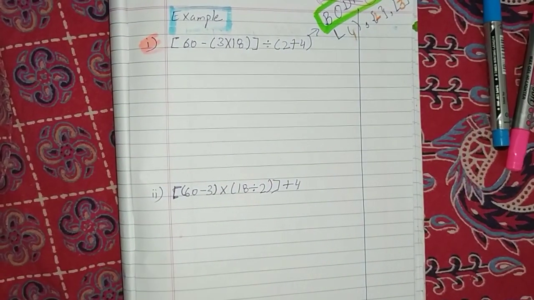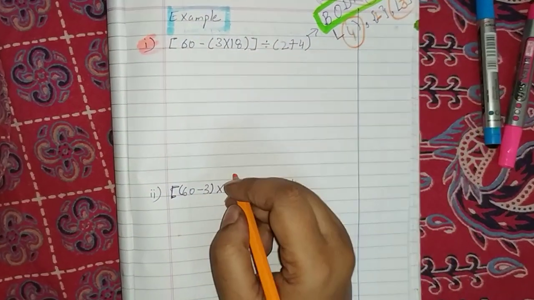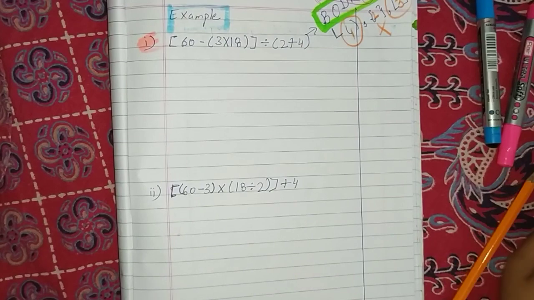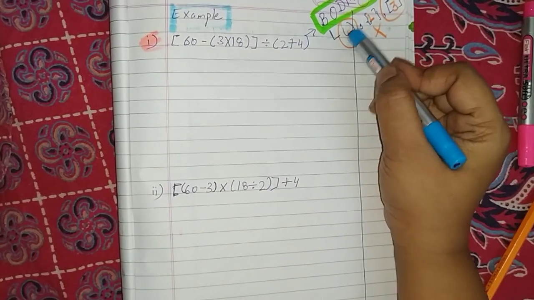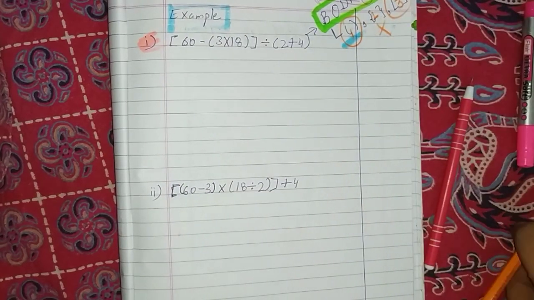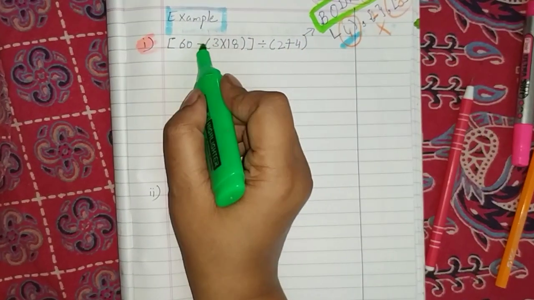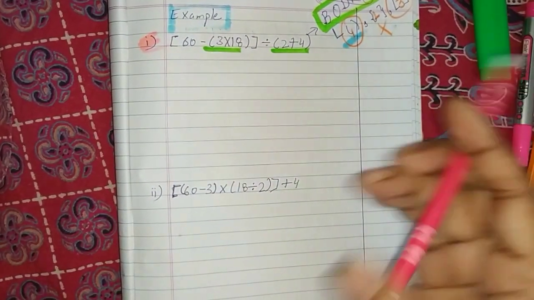Yes, so here you can see only this one and this one. This is not given in this sum. So which we are going to solve first, children? We are going to solve first this one. This is clear? So here, two brackets are there, children. See, this and this. We will solve on first step only. Okay, now.